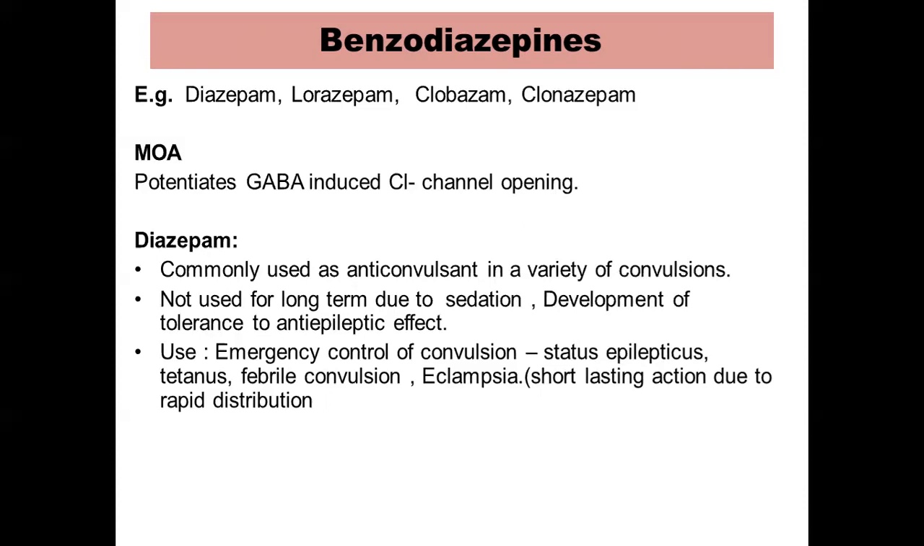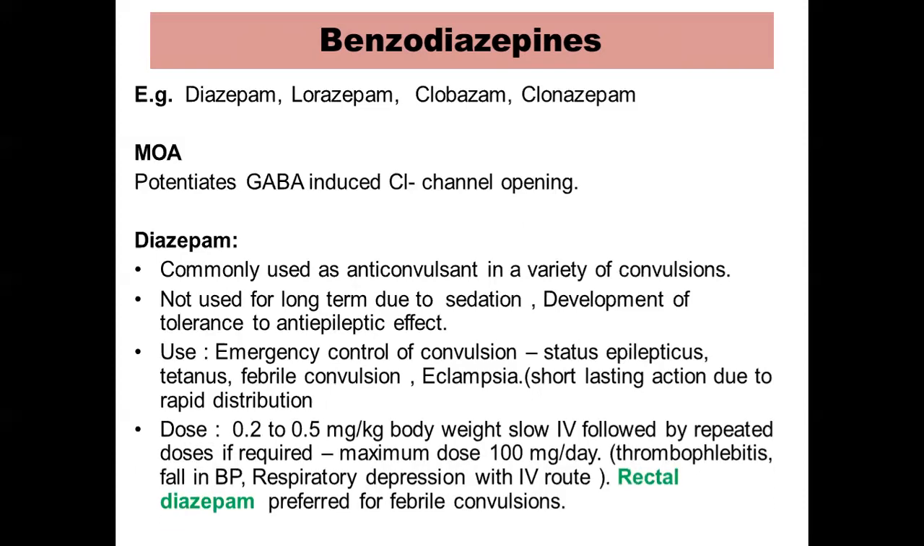Eclampsia occurring in pregnancy. And here also it has a very short span of action because of its rapid redistribution phenomena. So remember that the action is short lasting because of its rapid redistribution. The dose is given by the slow IV route in a dose of 0.2 to 0.5 milligram per kilogram body weight. It can be repeated if required to a maximum dose of 100 milligram per day.